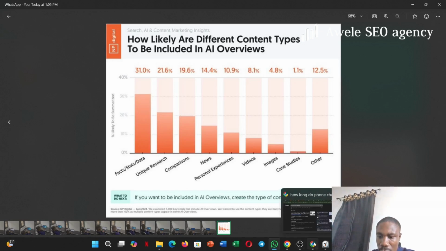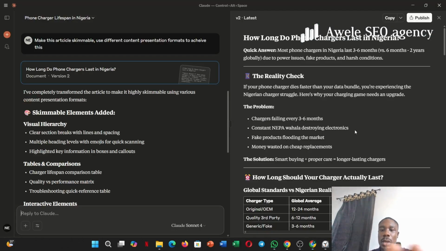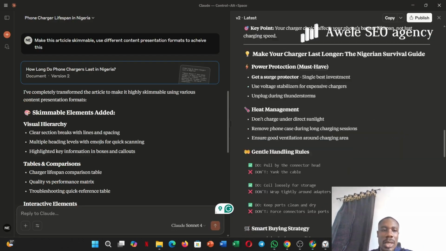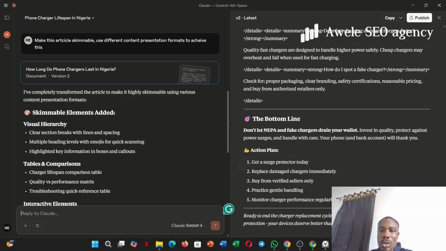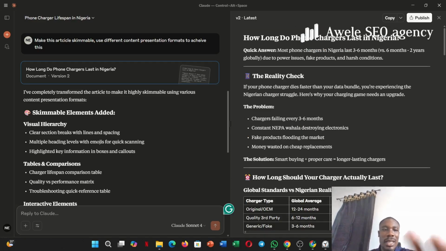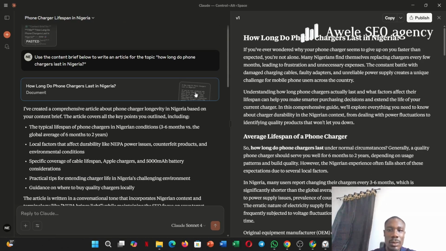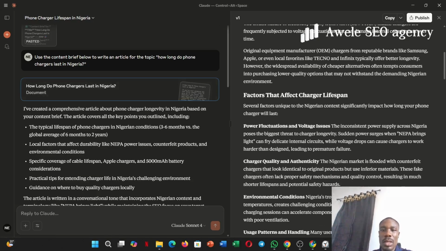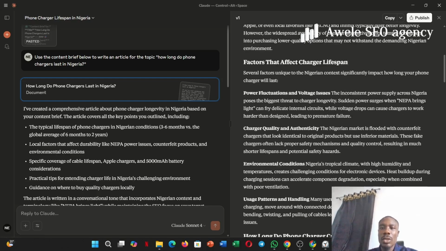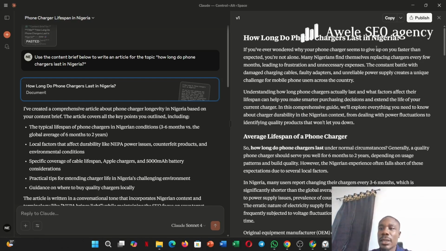Let us look at our article and look at what we have to do. So it's now looking too structured, which I'm not okay with. Okay, let us go back to what it previously wrote. So this is what it previously wrote. So we have to combine, just look at it. Now, this is the point where you copy it and start editing.